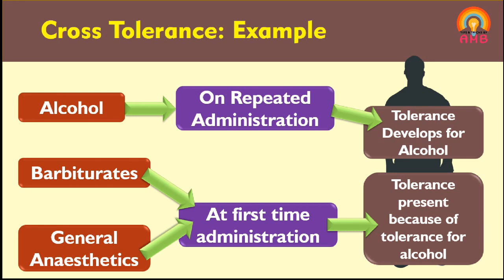Understood? So as alcohol, barbiturates and general anesthetics belong to the same CNS depression category, due to development of tolerance for alcohol, tolerance also develops for barbiturates or general anesthetics. Even at the first-time use of the drug, we have to increase the dose of these substances to achieve their effect. This is called cross tolerance. Understood? Now we will discuss another type of tolerance, that is pseudo tolerance.